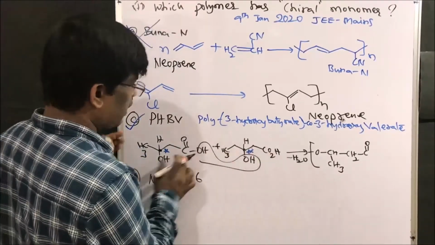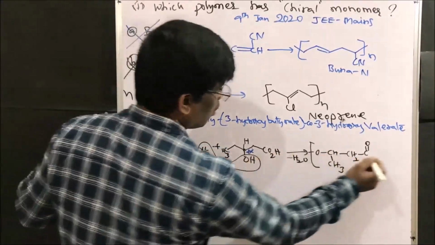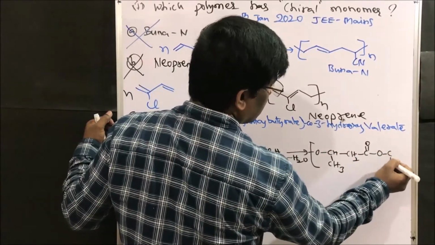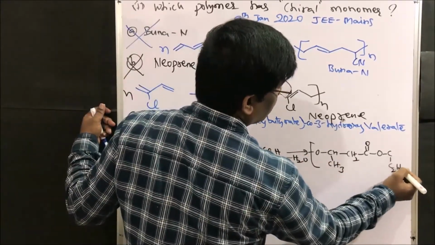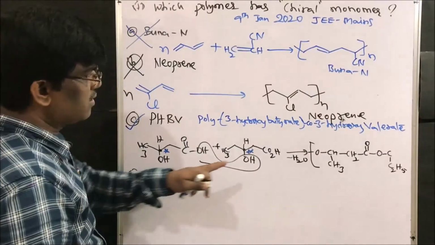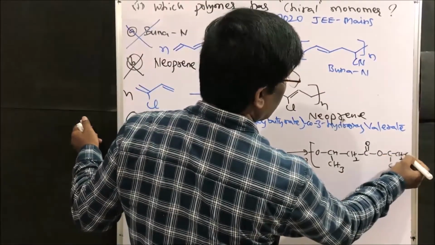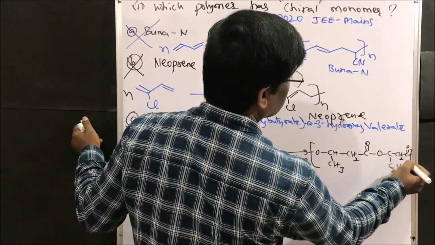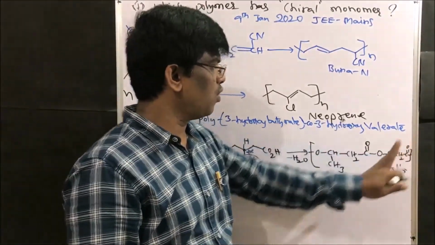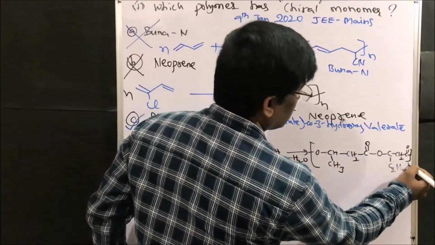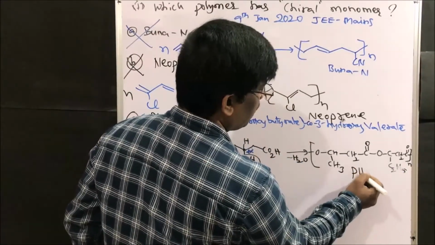This side, the butyric acid form has come. This O, right? C ethyl group, C2H5, right? So next CH2 and C double bond. There will be no oxygen here. You should not write oxygen. CO, this is N. This is PHBV.